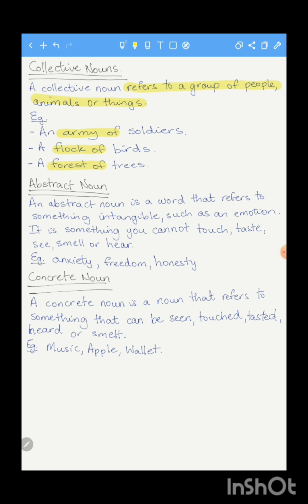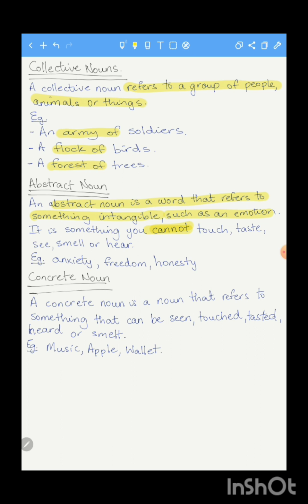Next, we will look at abstract nouns. An abstract noun is a word that refers to something intangible. Intangible means you cannot touch or feel it, such as emotions. These are things you cannot touch, see, smell, hear or taste. That is why it is considered intangible.